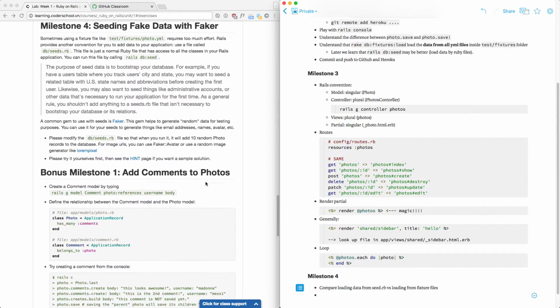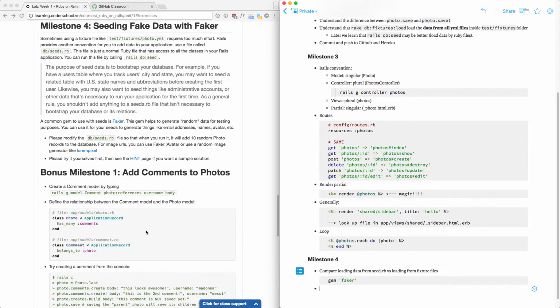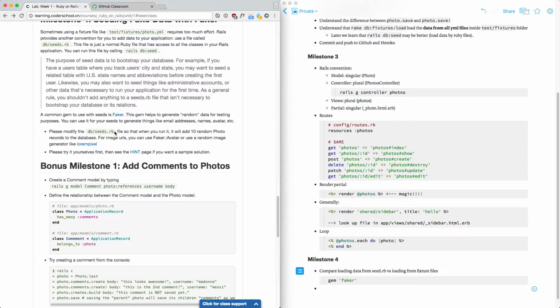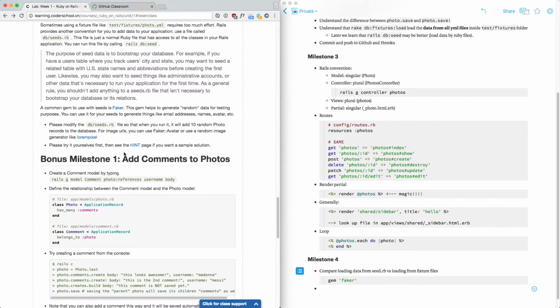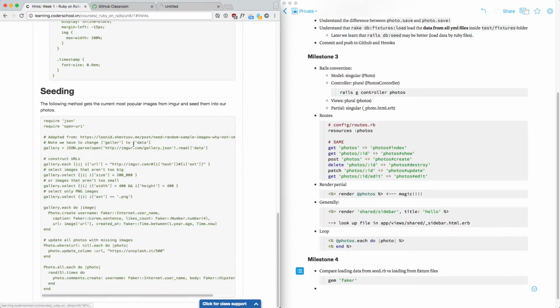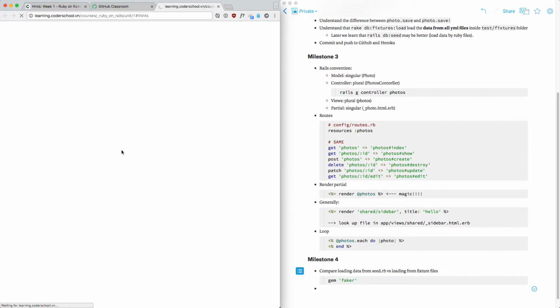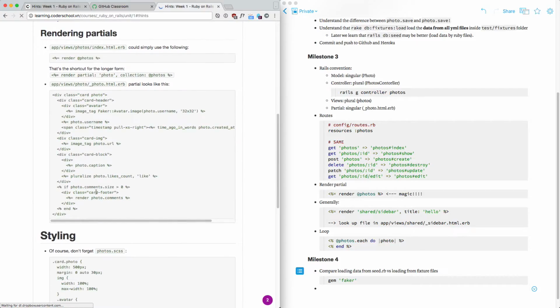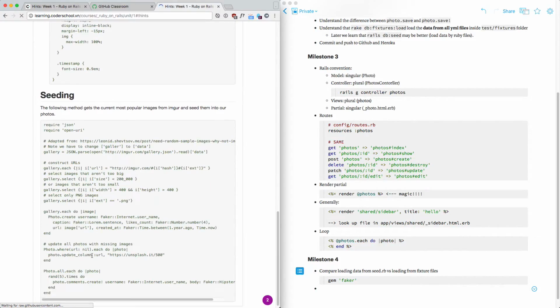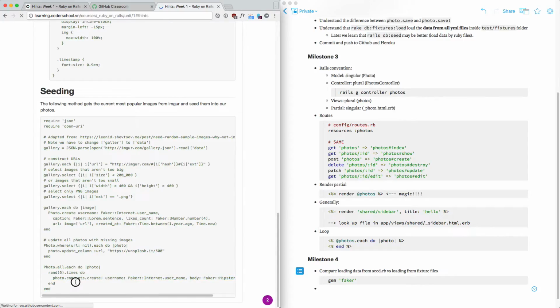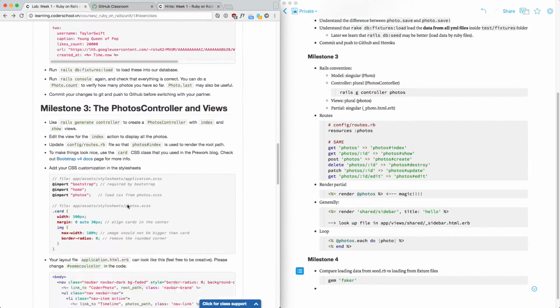What else? Faker file, to do it, obviously, you need to add gem Faker. If you only need it in development, then put it in the development group, right? Anything about Faker here that's cool? You also know that there's a hint thing, right? Your supervisor may tell you to look at the hint. But the hint, down here, generates the photos as well. So if you do this, then it will not work, right? Because you don't have the relationship. The relationship is down under the next milestone.